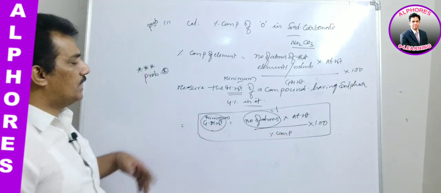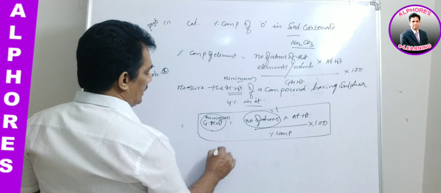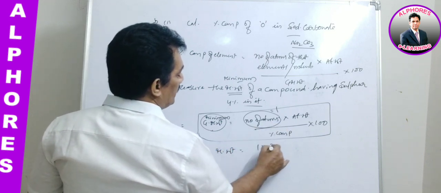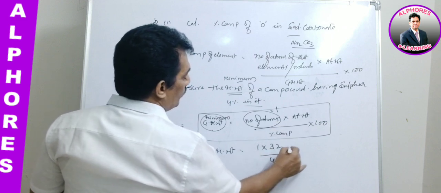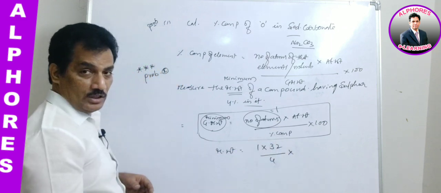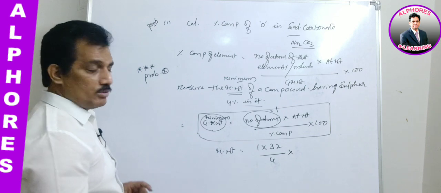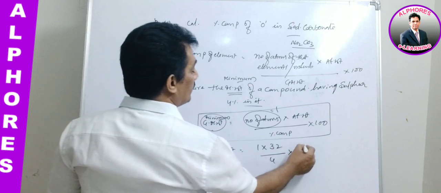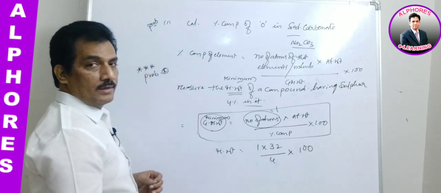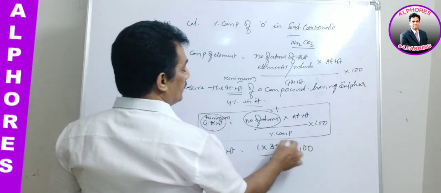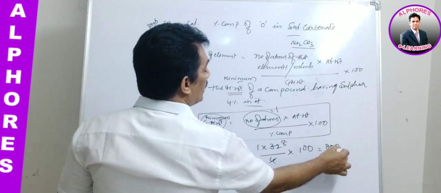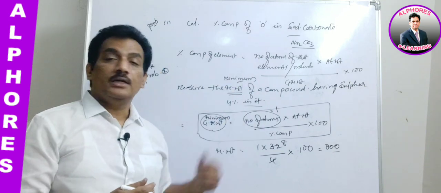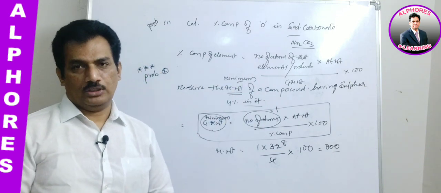Now with that we can calculate this. The minimum molecular weight is nothing but number of atoms, which is 1, into atomic weight, which is 32 for sulfur, by 4, the percentage composition they are giving, into 100. Clear? So 800 is the minimum molecular weight of that particular compound. That is the formula related to percentage composition.